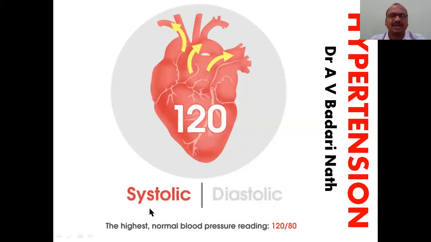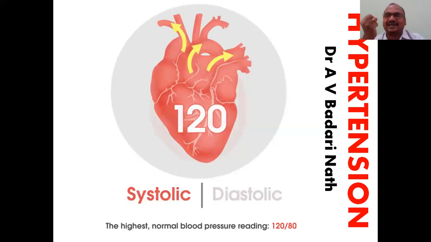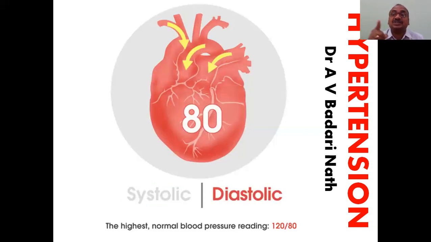It is quite common. A very important point is there, and you have to catch that point. Systole is 120. Systole is high. Why is it high in the systolic? What happened? The heart contracts. Whenever the heart contracts, blood is pumped out. When the blood is pumped out, it tries to force through the blood vessels, so in the blood vessels there will be a high pressure.